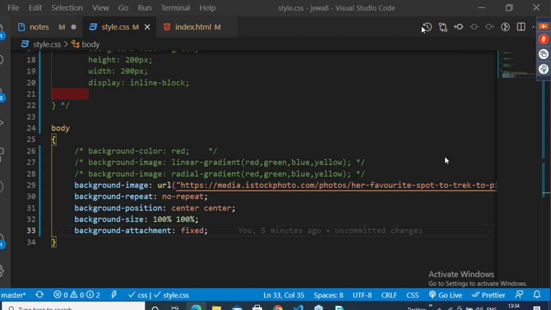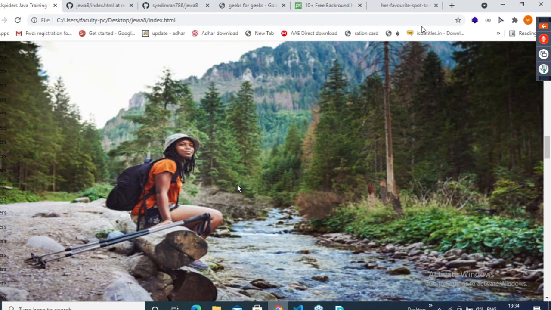Sir, the image is on the right side, I want to shift it to the left side. Hey, there is no space. How will you shift this image? There is no space on the right side. Anish Sinha, how will you shift it to the right side? Is there any space on the right side? Then how will you shift it? It's occupied the whole web page. You are asking me to shift to the right side.